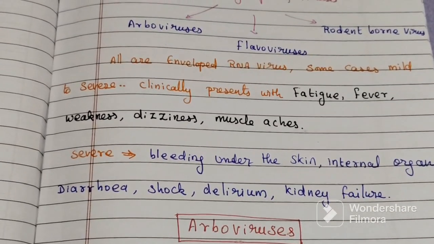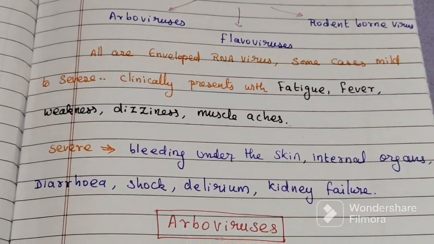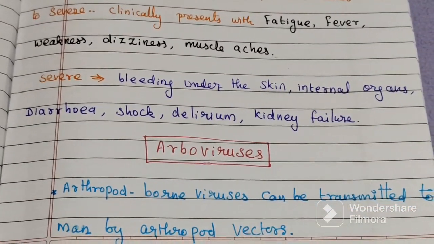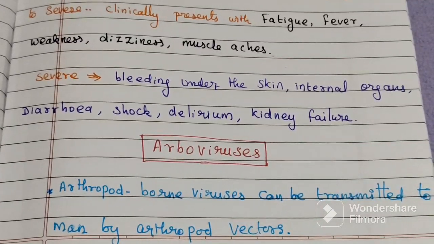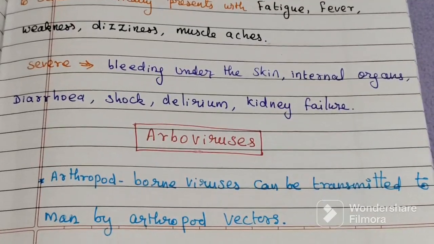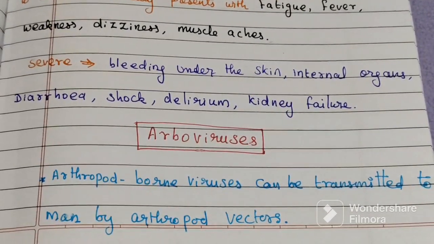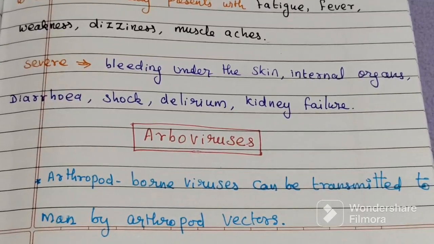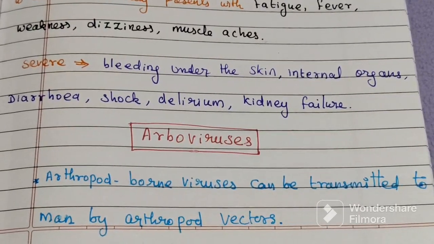Now, the first virus group is Arbovirus. These arboviruses are those viruses which are transmitted by means of an arthropod vector. So they are mainly transmitted by arthropod vectors.